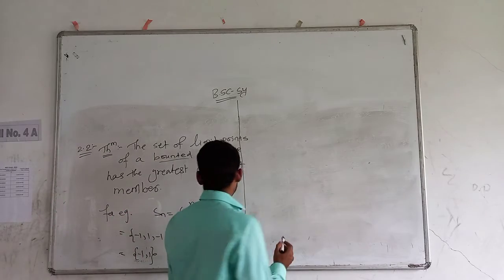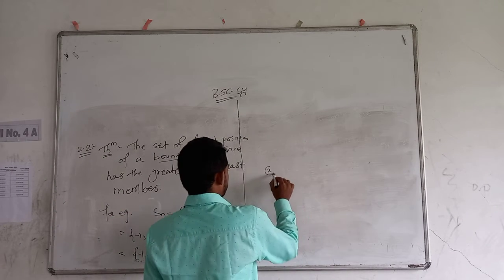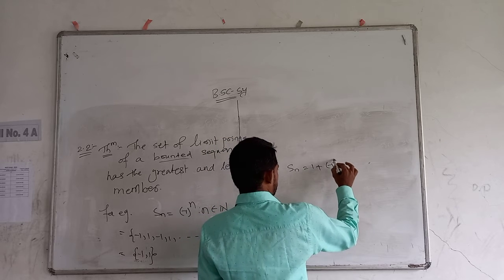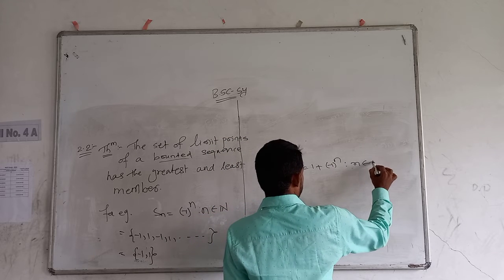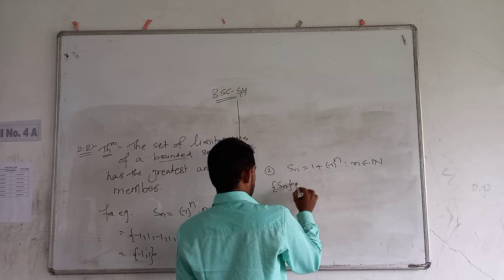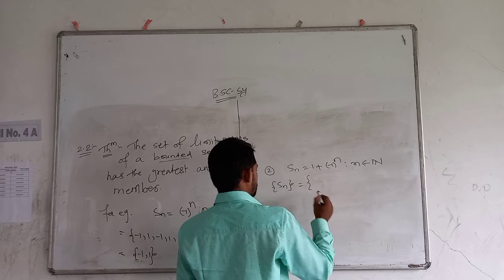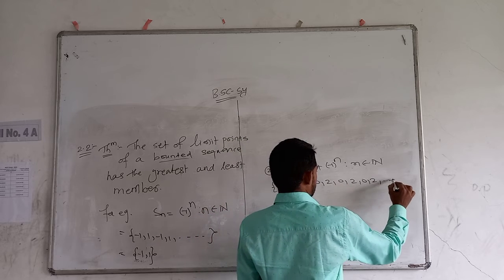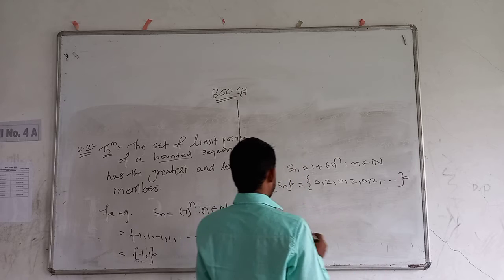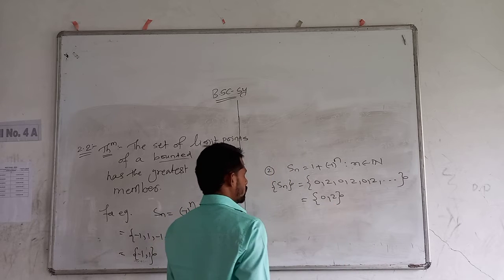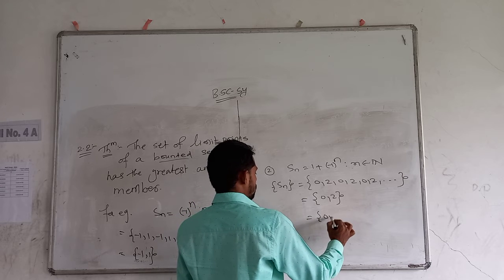Also we can discuss another example. Second example, Sn is equal to 1 plus minus 1 raised to n, n belongs to the set of natural numbers. Now this sequence is, if we put n is equal to 1, 0, 2, 0, 2, 0, 2 and so on. Now the range of the sequence is 0, 2. The set of limit points of the sequence is 0, 2.